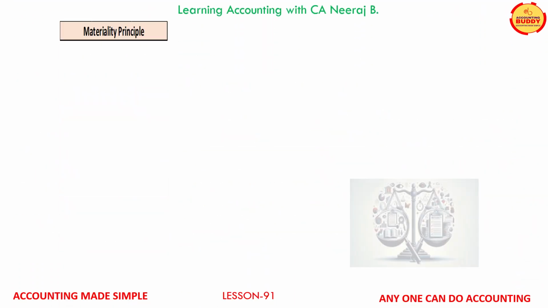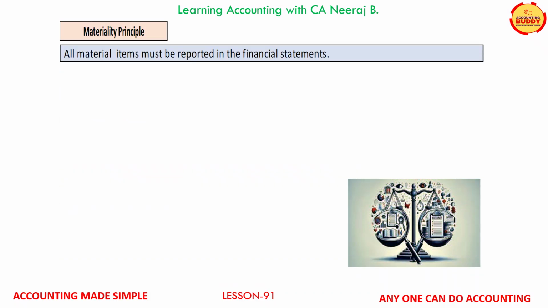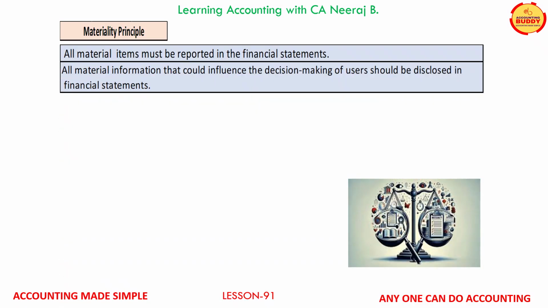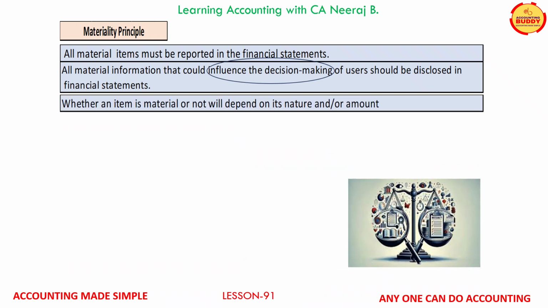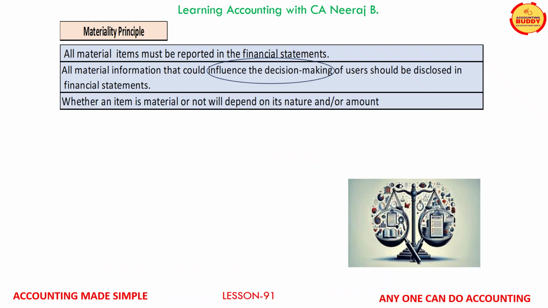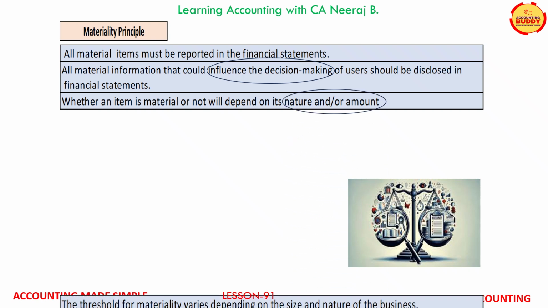As per materiality principle, all the material items must be reported in the financial statements. All the material information that could influence the decision making of the user should be disclosed in the financial statements. Now, whether an item is material or not depends on its nature and amount involved.